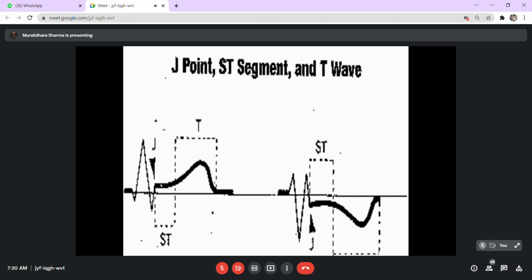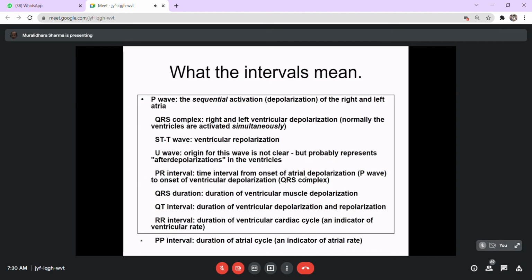It either lifts the baseline up or shifts the baseline down, and both these are called J points or J waves as such. So this is also another terminology which is often used.